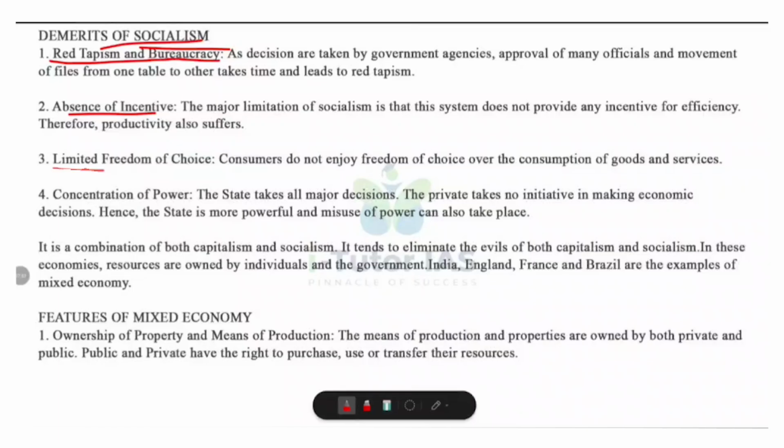Then limited freedom of choice. Consumers in socialism have limited options. Since production is planned by the state, people cannot freely choose what to buy or consume, and this can lead to dissatisfaction and fewer varieties of goods and services. Then concentration of power. The government becomes very powerful in socialism. All major economic decisions are made by the state. Private individuals cannot take initiative, which may lead to misuse or abuse of power.